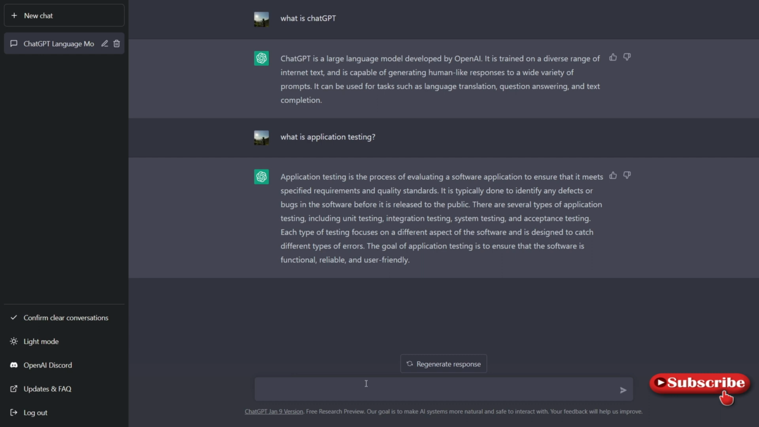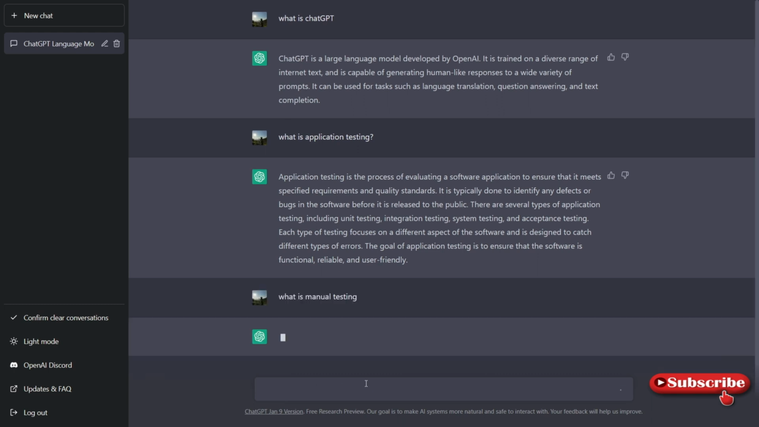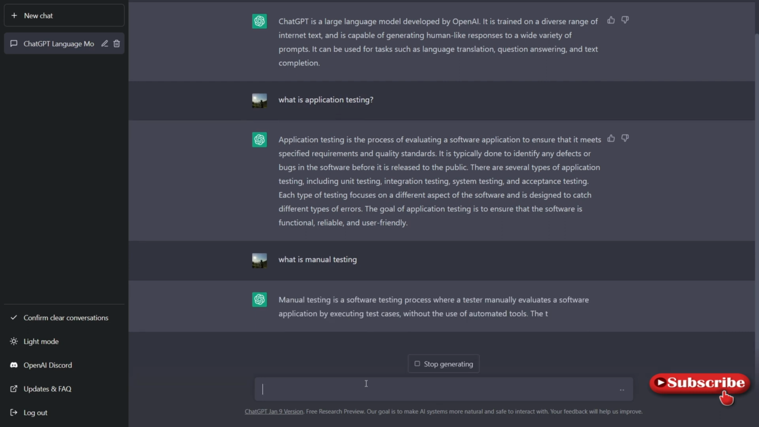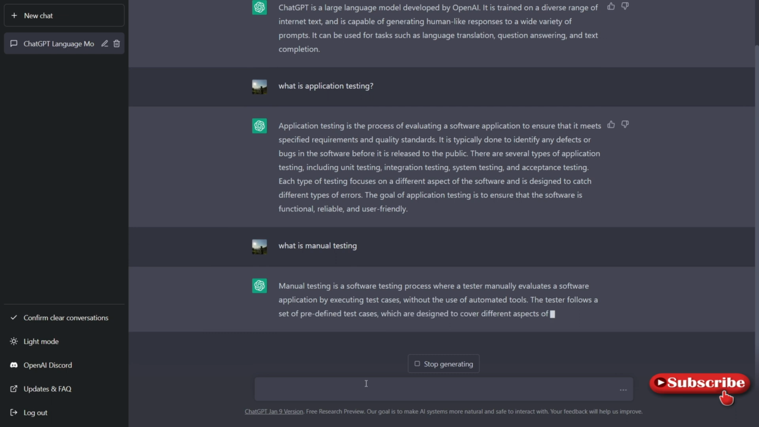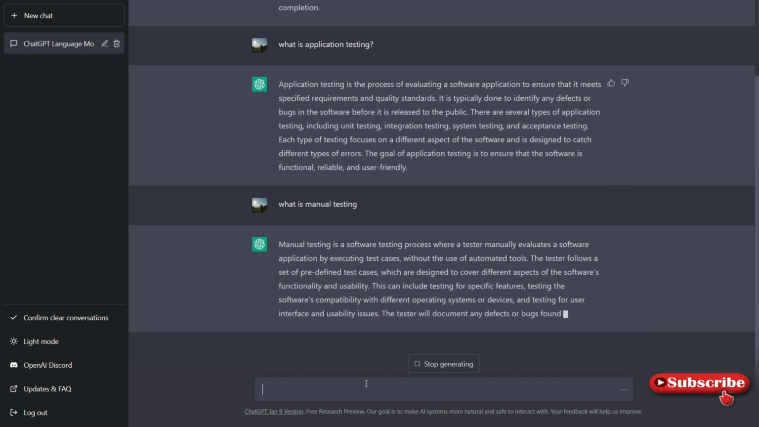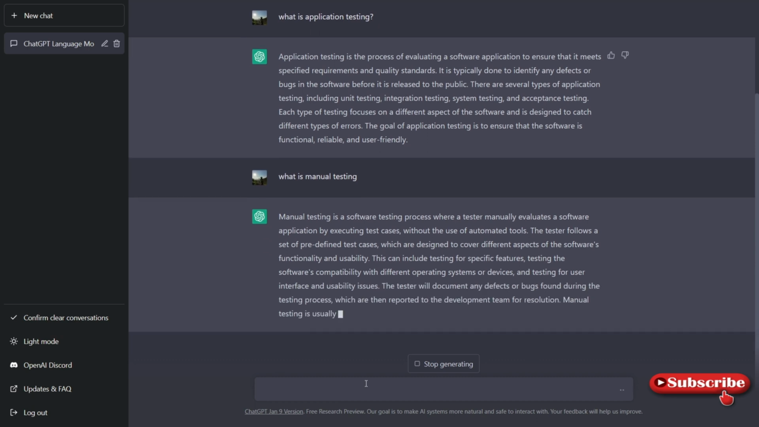And you might be wondering, what is manual testing, right? Manual testing is where a person sits in front of the computer and performs all the testing, and it is not an automated process. So let's ask this question to ChatGPT. So manual testing is a process of software testing where a tester manually evaluates, right, based on the test cases, without using automated tools. That's correct. So it is giving the correct information.